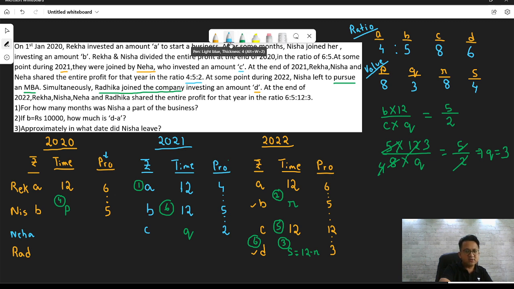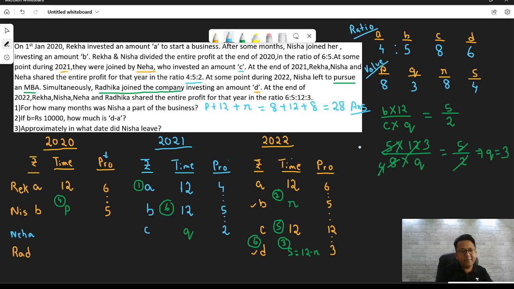For how many months was Nisha a part of the business? Remember, Nisha left in the year 2022. So basically, what's the answer for Nisha? Answer number 1 is nothing but P plus 12 plus R. So how much is P? Remember, these are actual values. P is 8. How much is R? R is also 8. So can I say 20 plus 8, 28 months. So Nisha was a part of the business for 28 months. That's the answer for the first one.